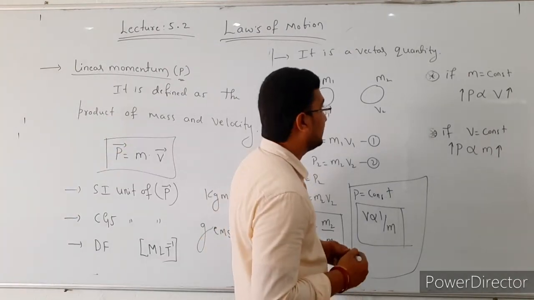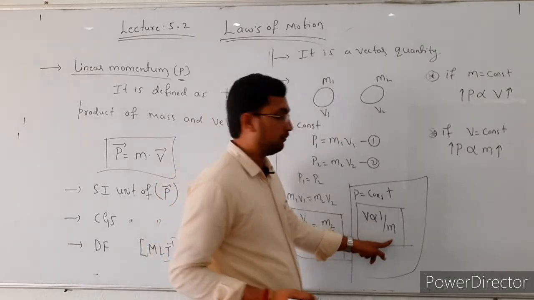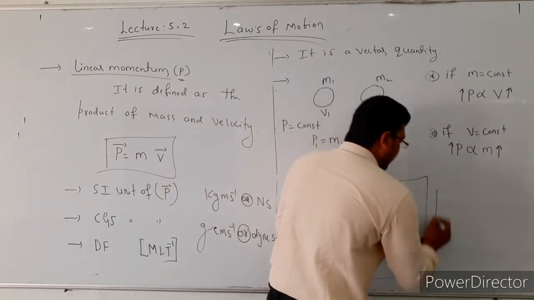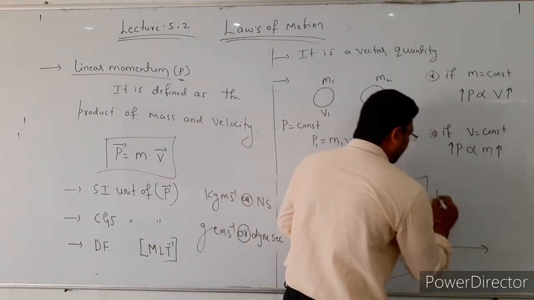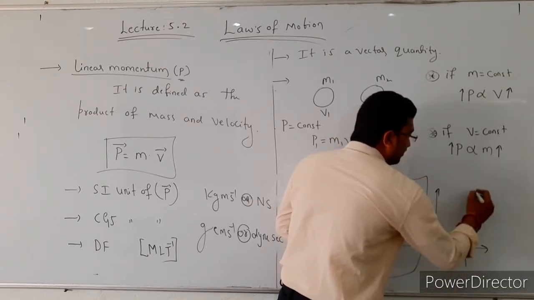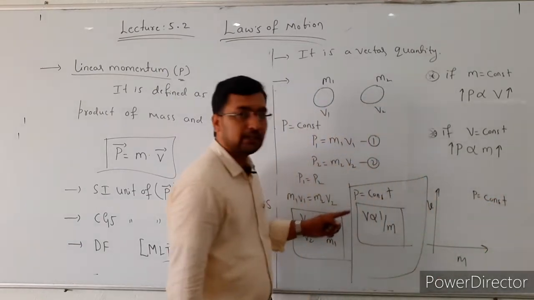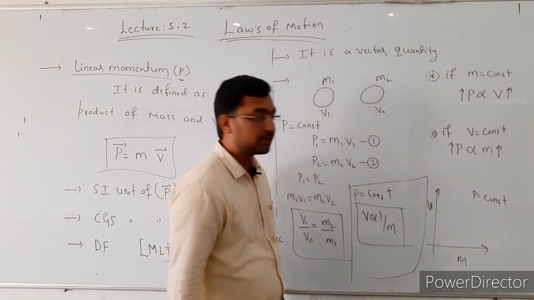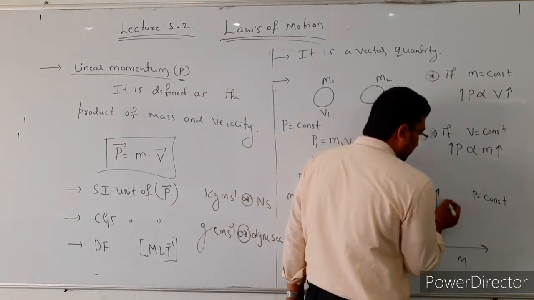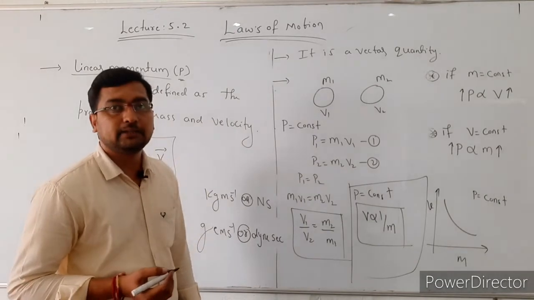The graphical representation of the variation of velocity with respect to the mass. Okay, the first one. Here we are going to draw the graph of velocity versus mass. In this case the momentum is constant. If the momentum is constant, the velocity is inversely proportional to mass, then the nature of the graph is like this.